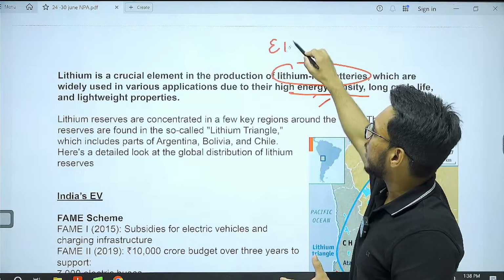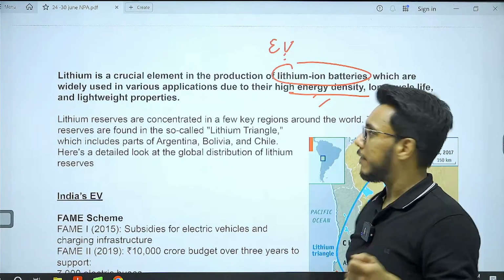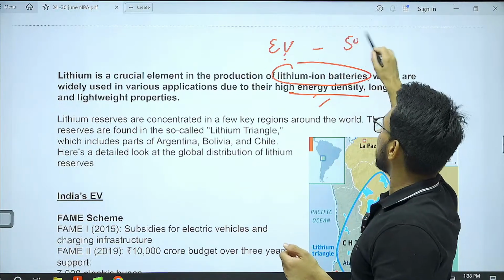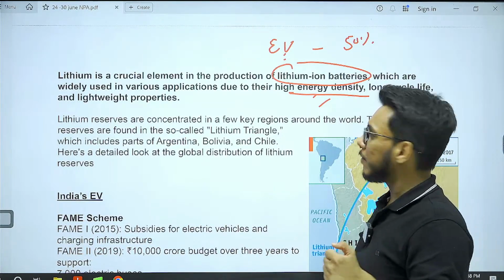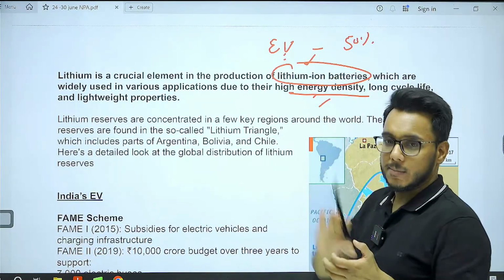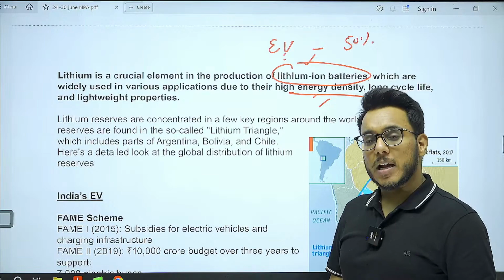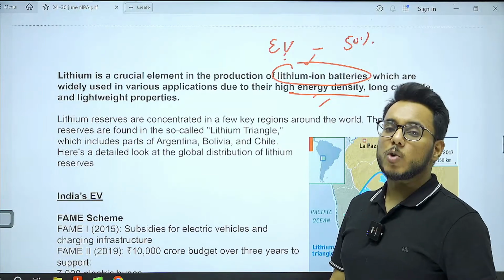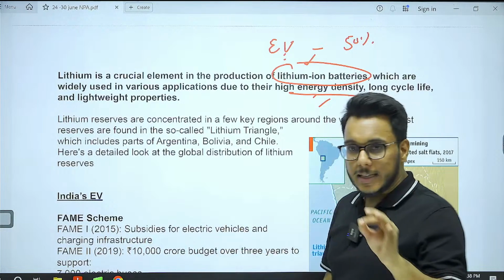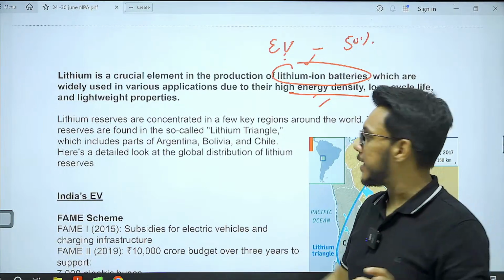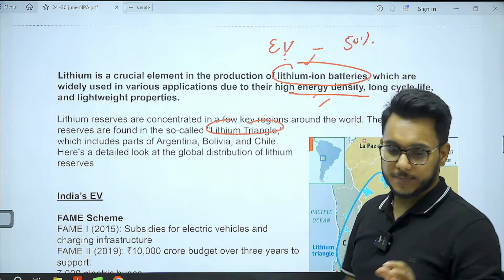Now, when we talk about EVs, electric vehicles, more than 50% of the cost of an EV is because of its battery component. And for that battery, we need lithium. So if we want to become an EV hub, and we want to have these lithium-ion batteries, we need to have lithium. Now, the majority of the reserves of lithium are found in the lithium triangle.